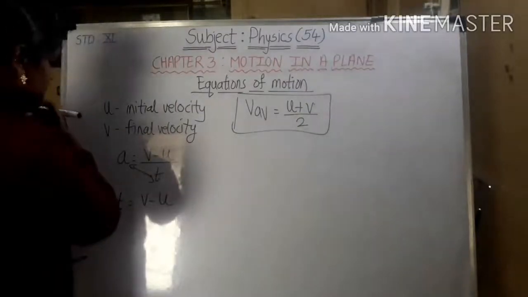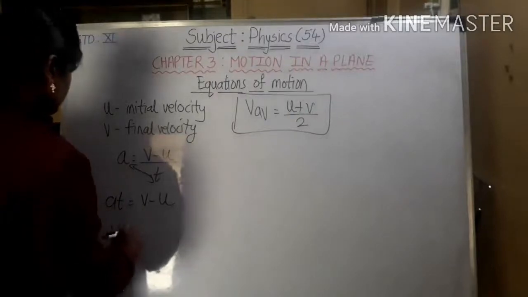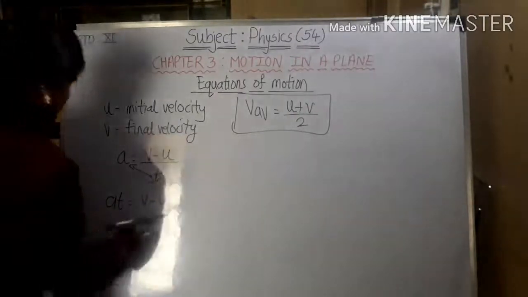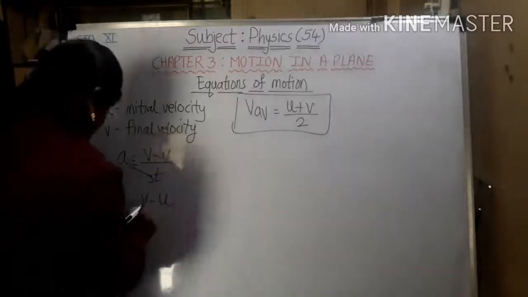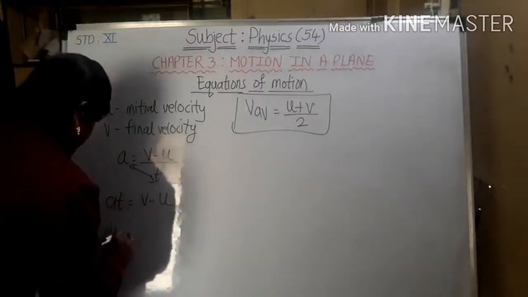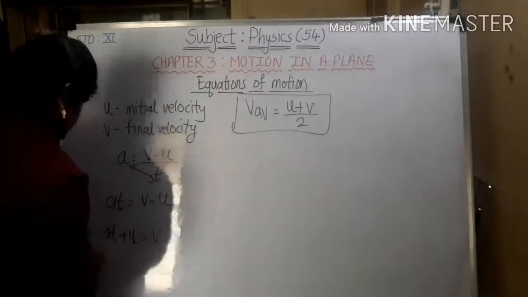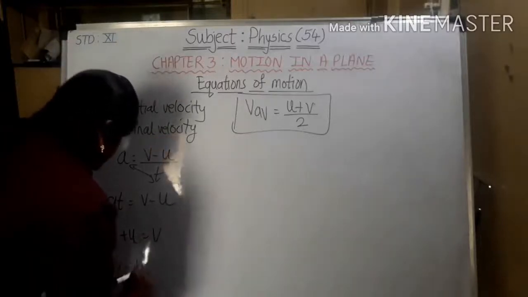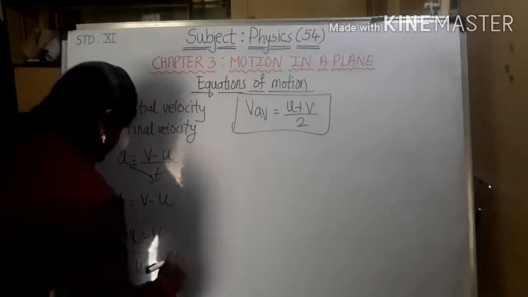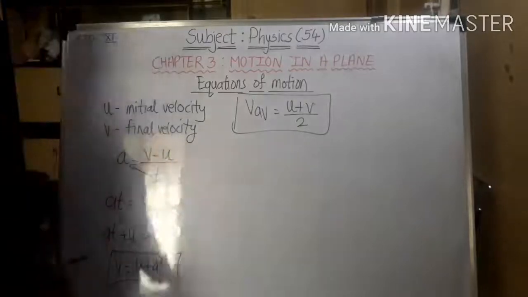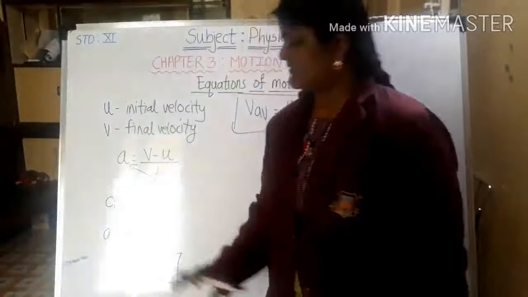So this comes out to be u plus at is equal to v. So I can write v is equal to u plus at. So this is the first kinematic equation. As you all know that v is equal to u plus at.